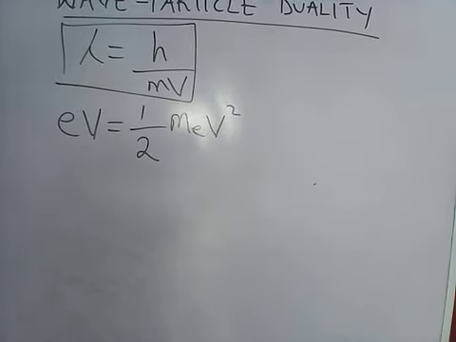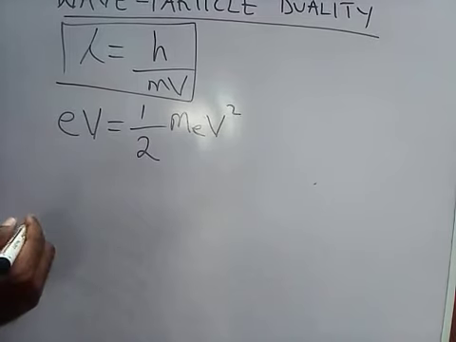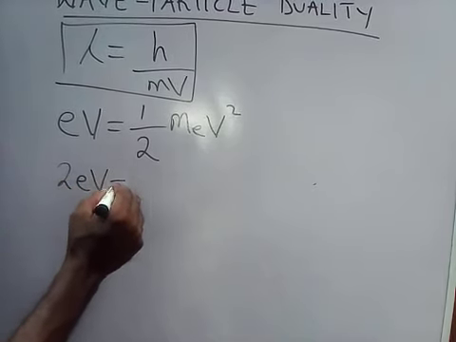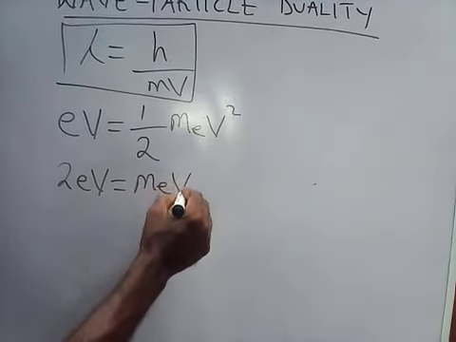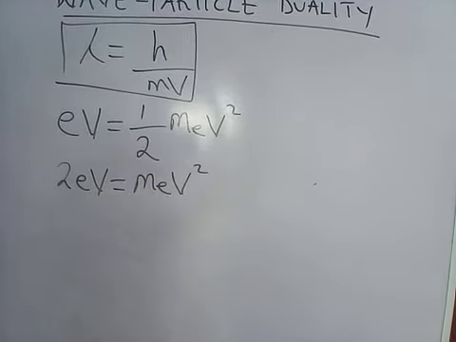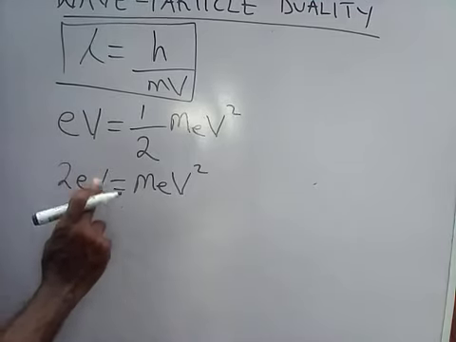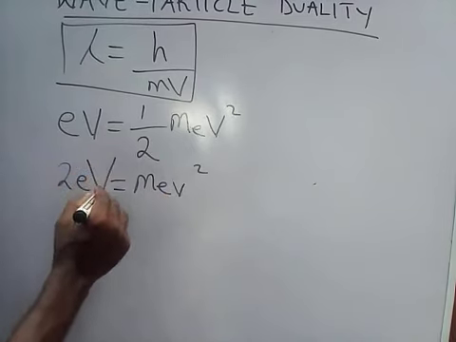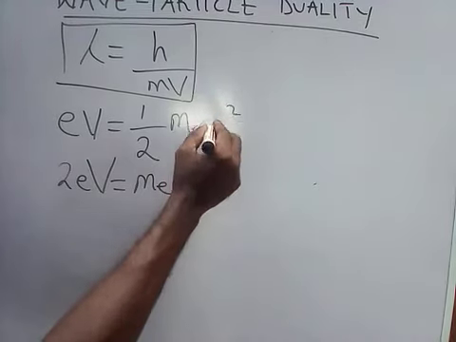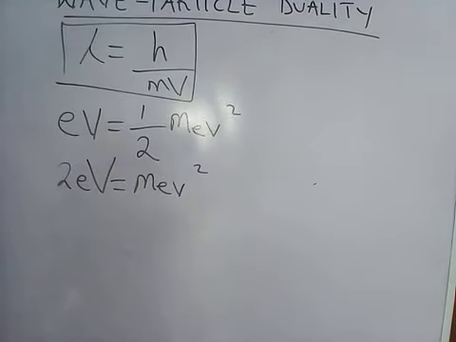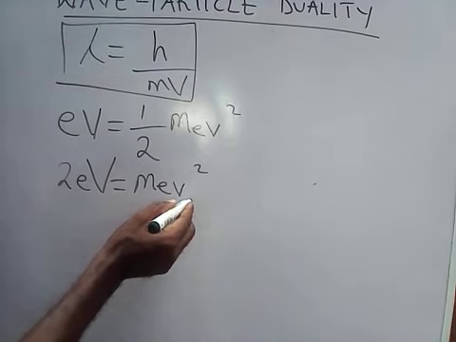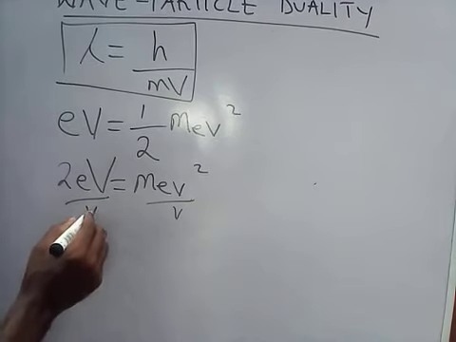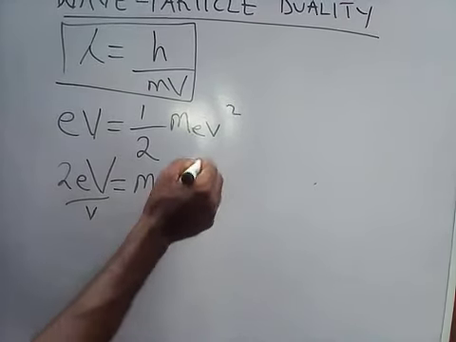Now when you cross multiply this, you have 2 electron volts equals mass of electron times the square of velocity. Let me use small v for velocity and big V for voltage. By the time you divide both sides by small v, this small v cancels this square.